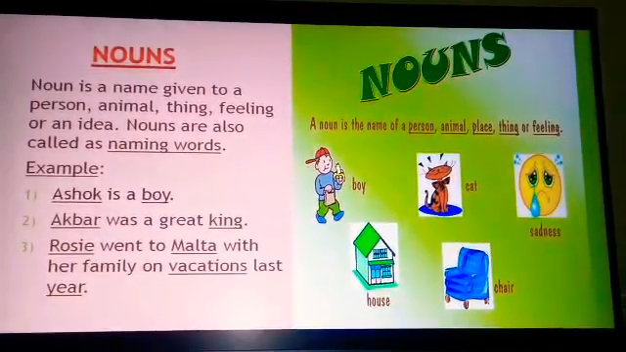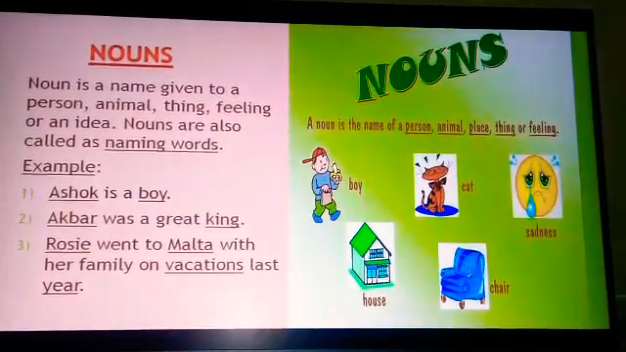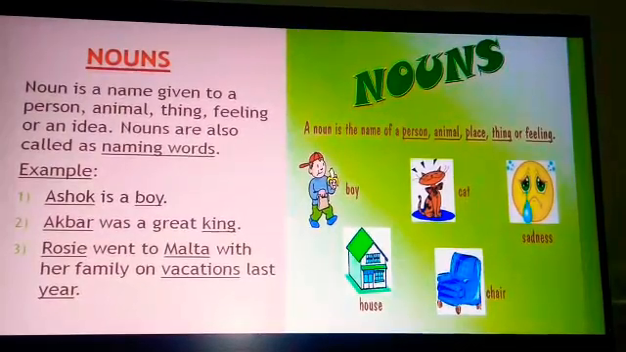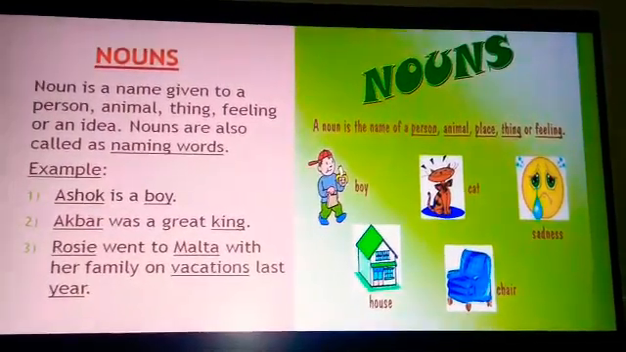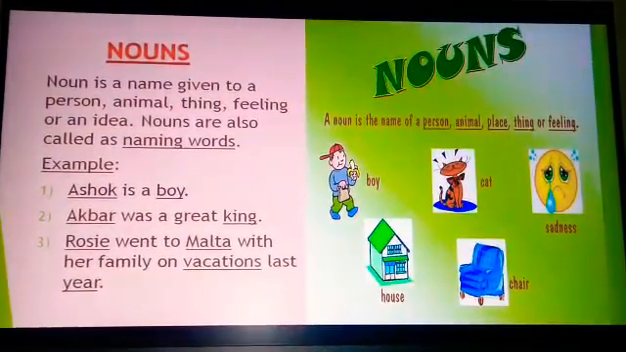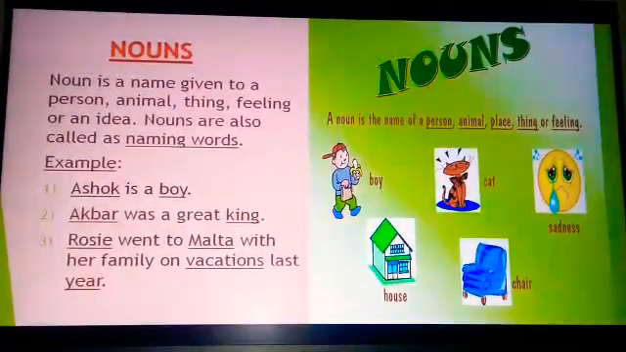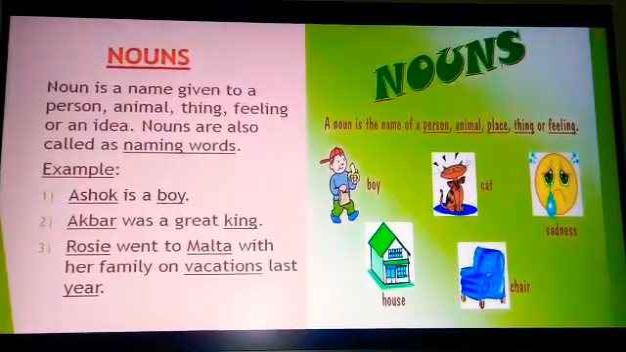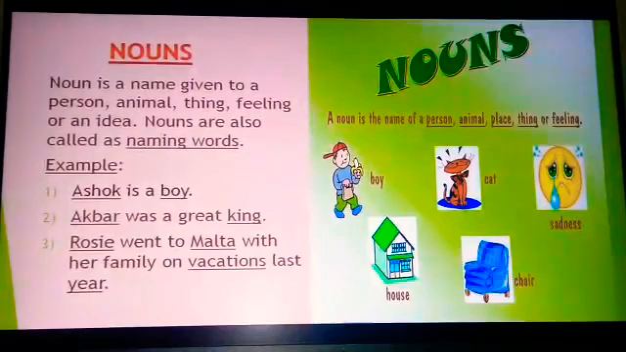For example, first one, Ashok is a boy. Here Ashok is the name of a person, whereas boy is used as a common noun representing Ashok. Second one, Akbar was a great king. Here again, Akbar is a name of a person, whereas king is a common noun used to represent Akbar.